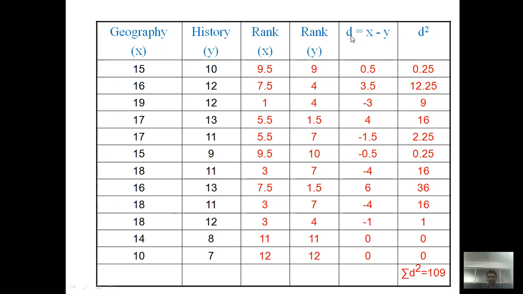Next, D is nothing but the difference between the two variables. Right now the difference is 9.5 minus 9, that is 0.5. 7.5 minus 4 is 3.5. In general it is a simple subtraction of these columns, and so on, 12 minus 12 is 0. In the last column, D square, that is 0.5 square is 0.25, 3.5 square is 12.25, and so on. 0 square is 0. To calculate the Spearman rank correlation coefficient, we require the sum of D square, which is just the addition of this last column: 0.25 plus 12.25 plus and so on plus 0. It gives 109.